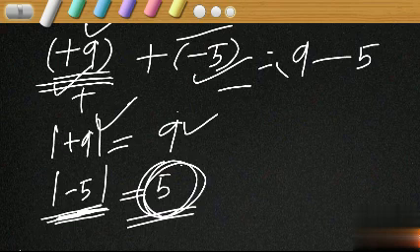And what is the sign of this answer? That is also important. What is the sign of this answer, plus or minus? With the sign of the integer having greater magnitude.